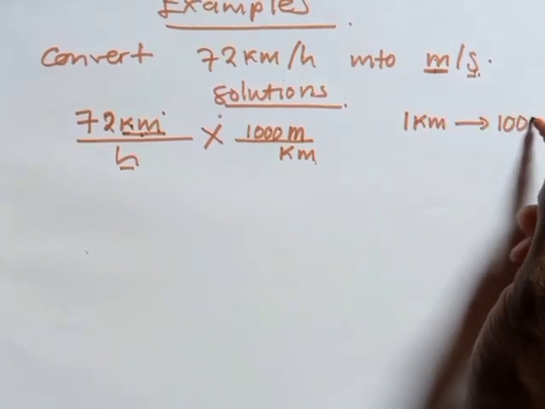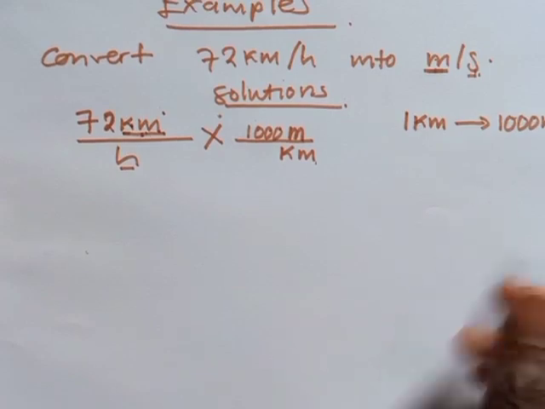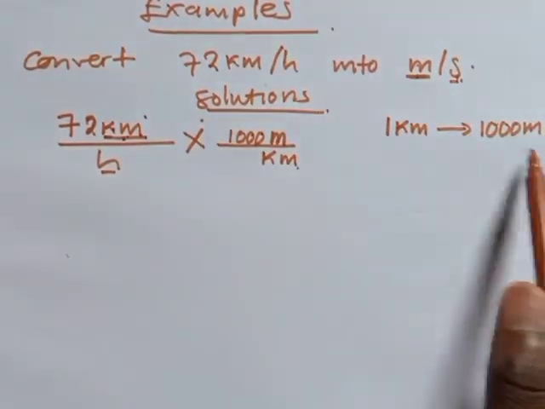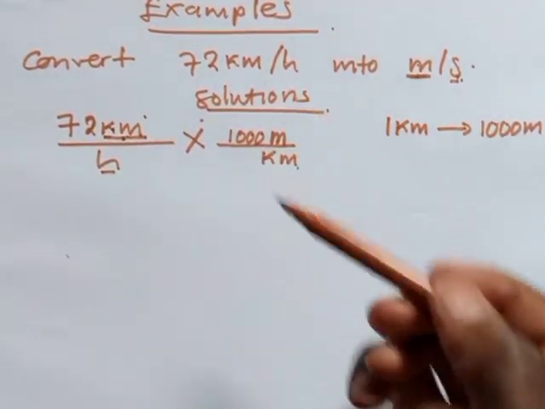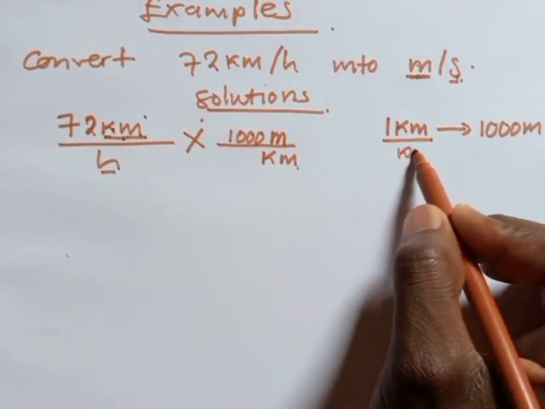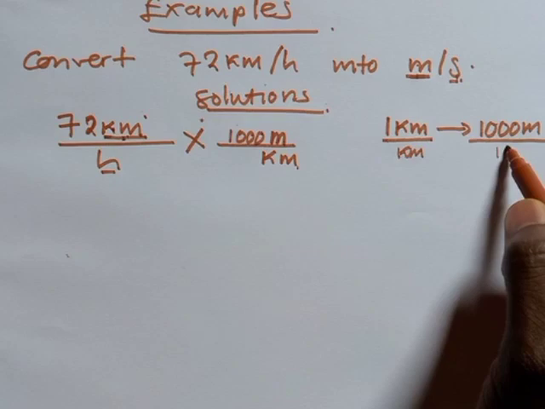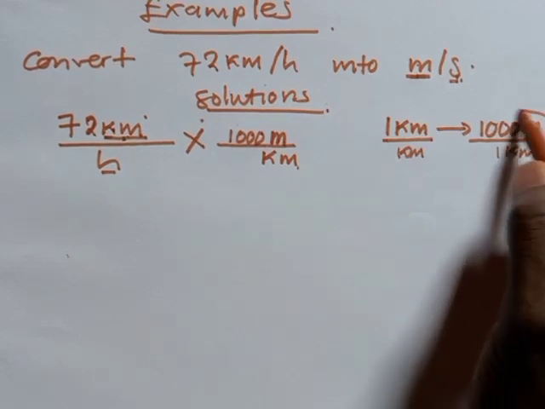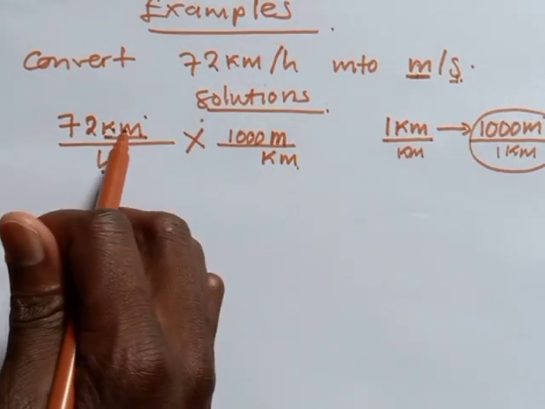To 1000 meters. If you write the same conversion in terms of a fraction, you can divide throughout by kilometer to make a fraction like this, based on what you want to convert.